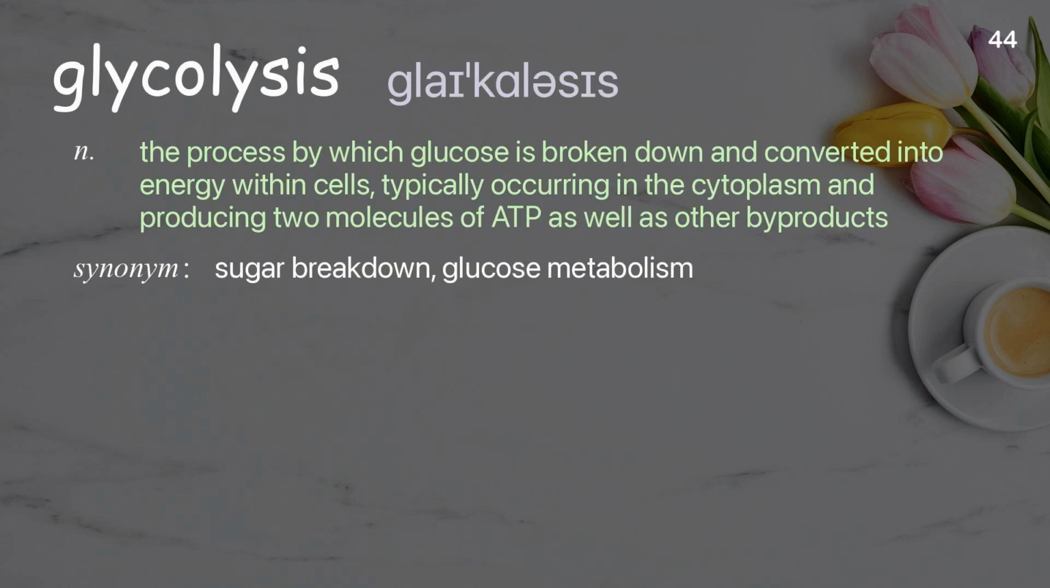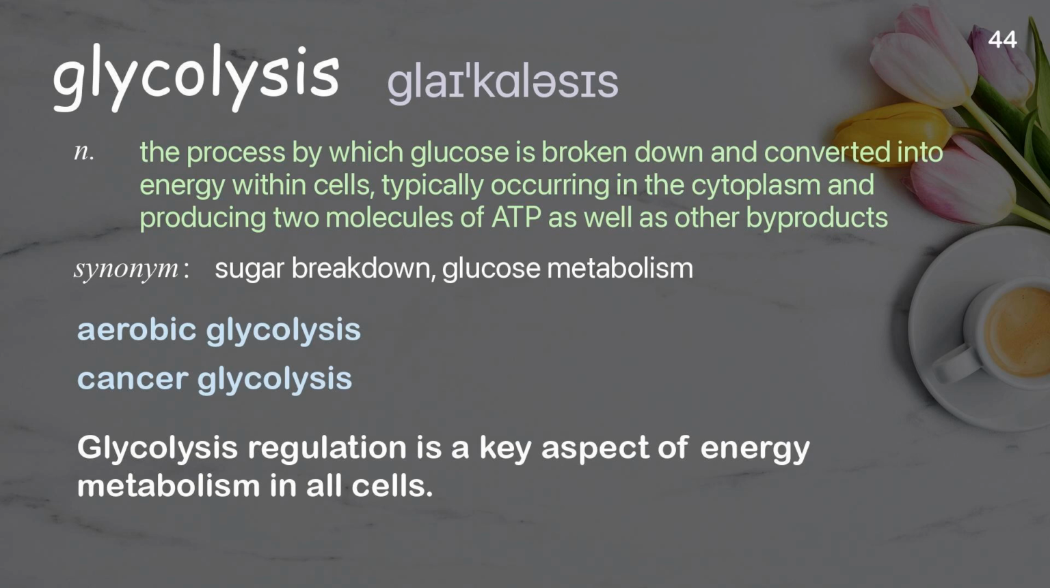Glycolysis. The process by which glucose is broken down and converted into energy within cells, typically occurring in the cytoplasm and producing two molecules of ADP as well as other byproducts. Examples: Aerobic glycolysis. Cancer glycolysis. Glycolysis regulation is a key aspect of energy metabolism in all cells.